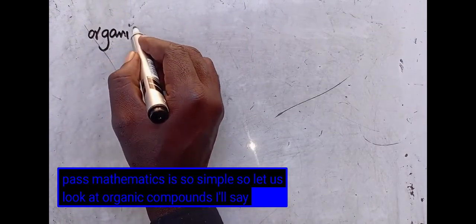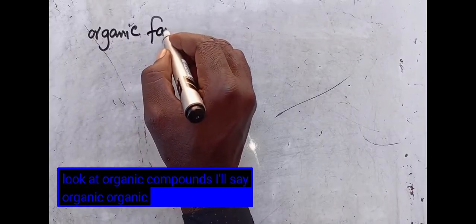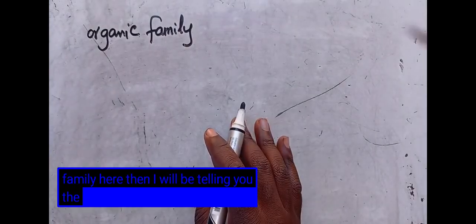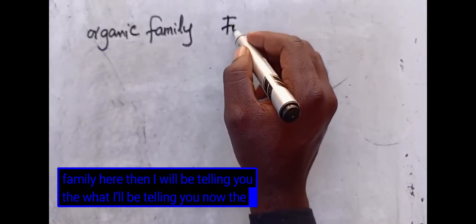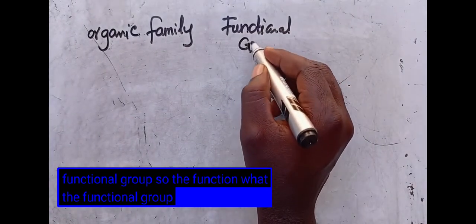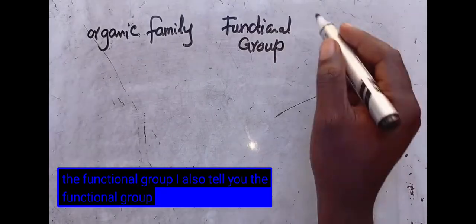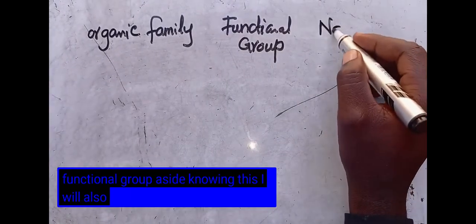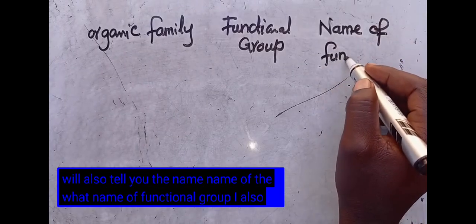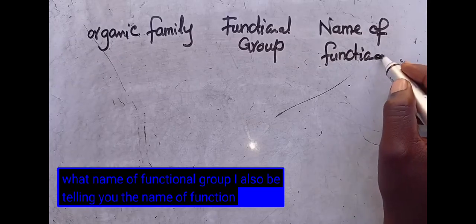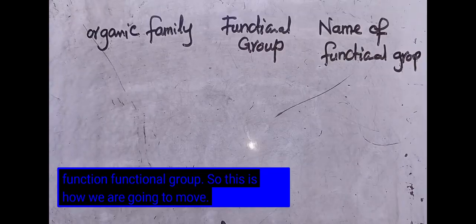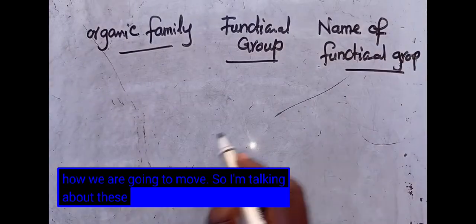I will say organic family. So I'll look at a family here. Then I'll be telling you the functional group. I will also tell you the name of the functional group. So this is how we are going to move. I'm talking about these three things.